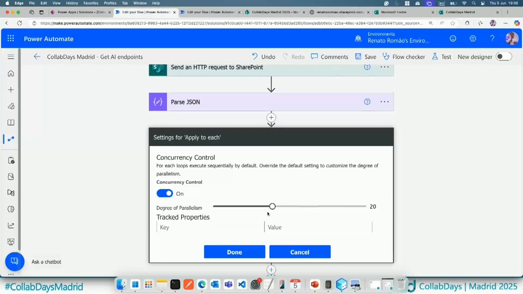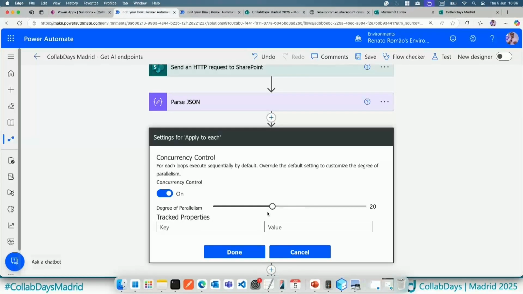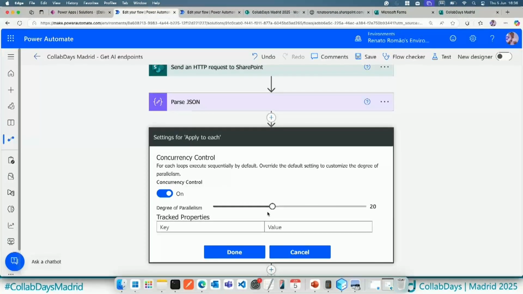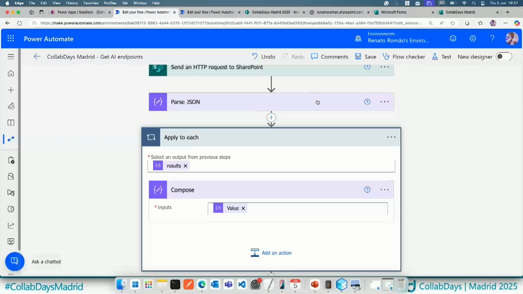In this case, Microsoft is fine with the first workflow. The second one, Microsoft is basically affecting the performance in the tenant, in the Power Platform environment. So in this case, you need to buy a premium license to execute it, because with the premium license, you can execute 250,000 items per day per workflow. So in this case, we have a lot of items per workflow per user. So it's really good when we are using concurrency as well.